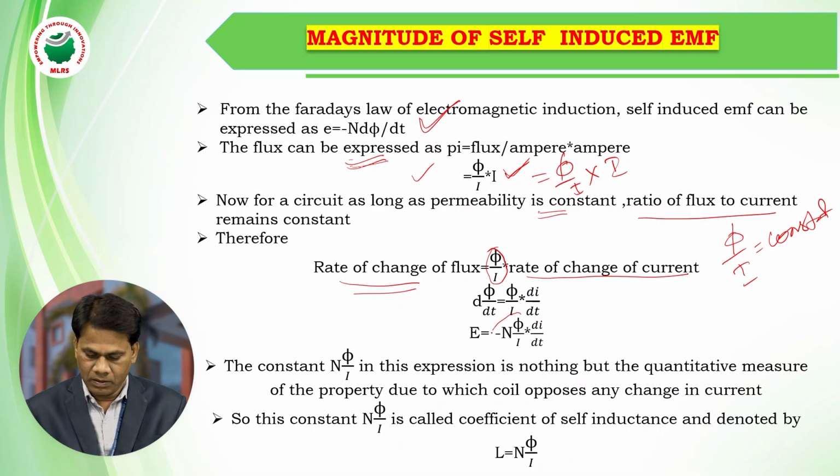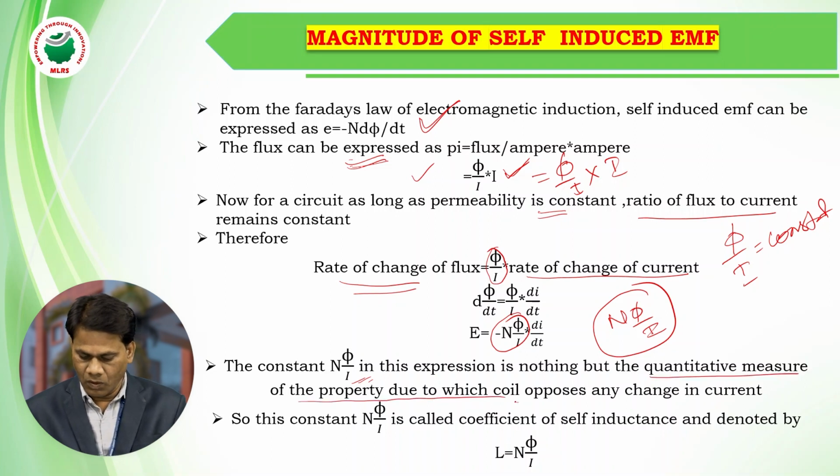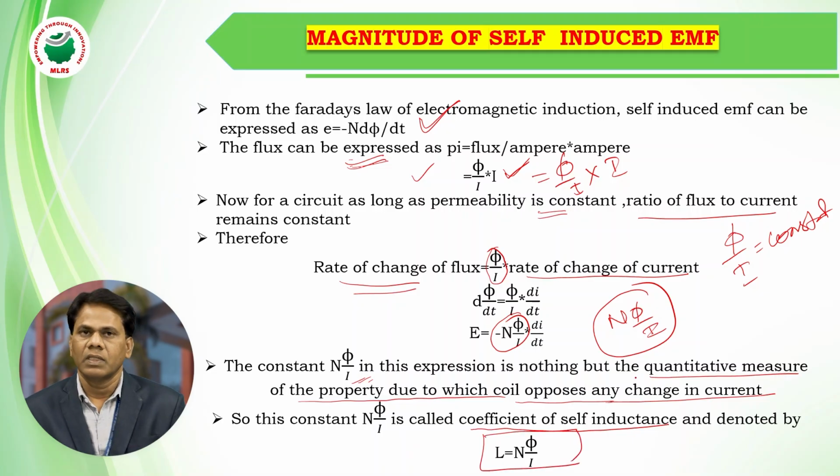Here the term n phi by I, this term we call L. This term is nothing but a quantitative measure of the property due to which the coil opposes any changes in current. So this we call the coefficient of self-induced EMF, denoted by the letter L. L is given by self-inductance, or simply the inductance of a coil. So finally we are getting inductance is given by N into phi by I, where N is the number of turns in a coil.